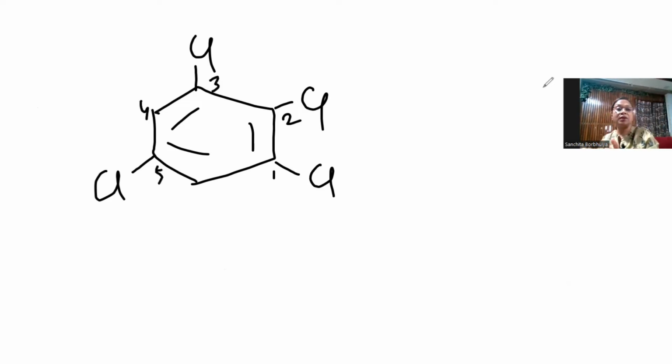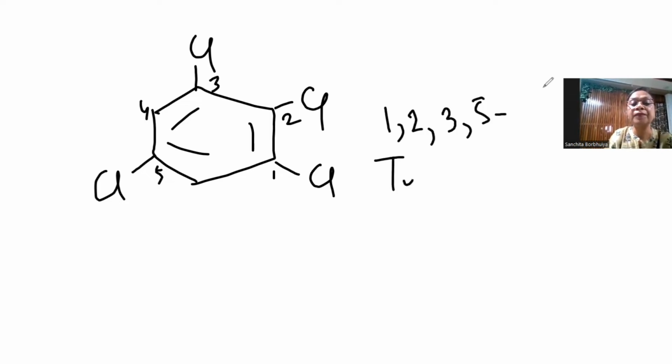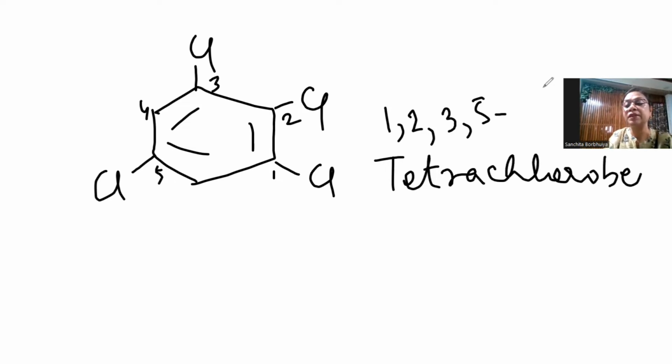However you number, clockwise or anti-clockwise, you should choose the lowest sum rule, lowest addition rule. All right. So this is 1,2,3,5-tetrachlorobenzene.